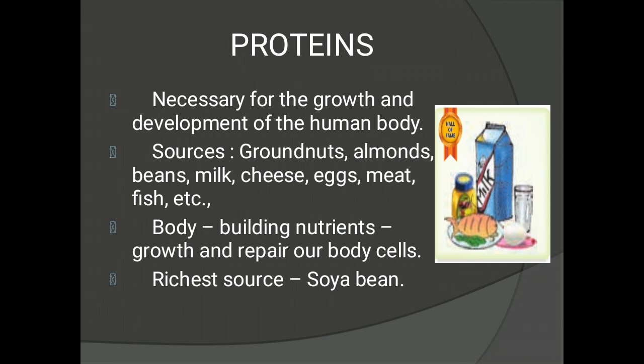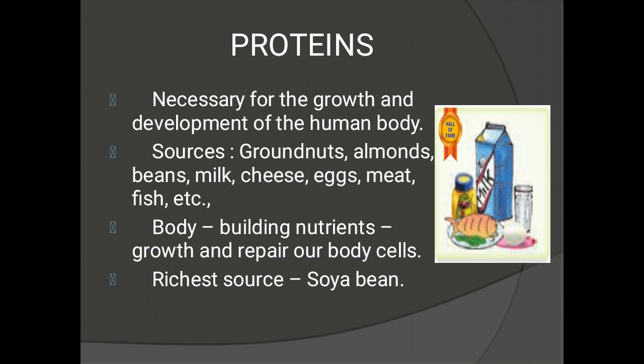Proteins are important nutrients in our food, and they are needed for growth and development of the human body. It is also known as body building nutrients. What is it known as? It is also known as body building nutrients. It helps for growth and repair of our body cells. So what does it help for? It helps for growth and repair of our body cells.